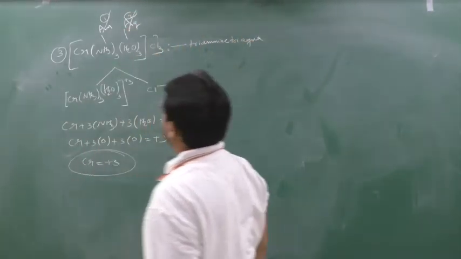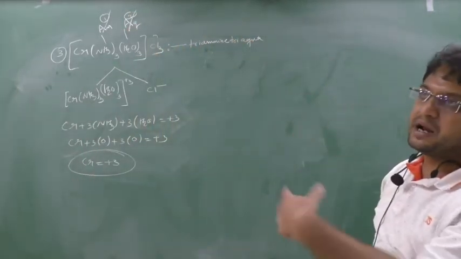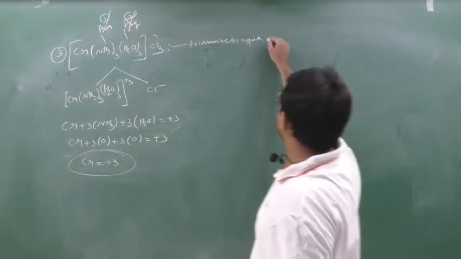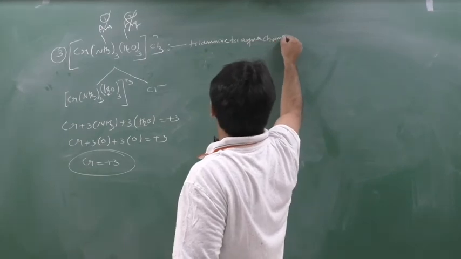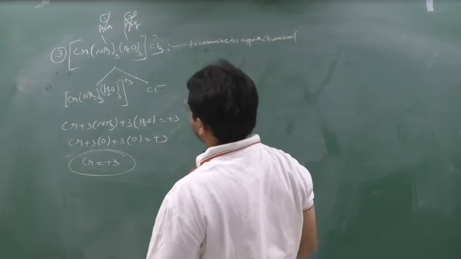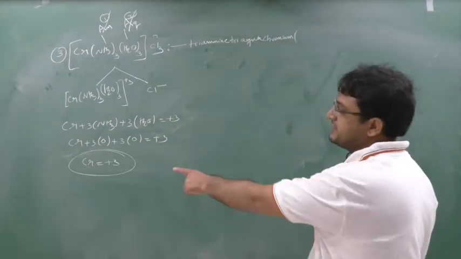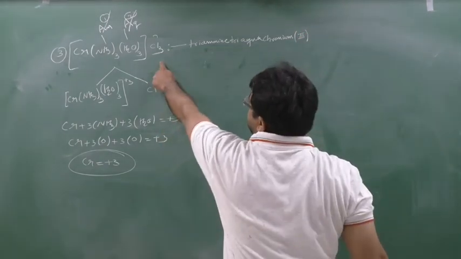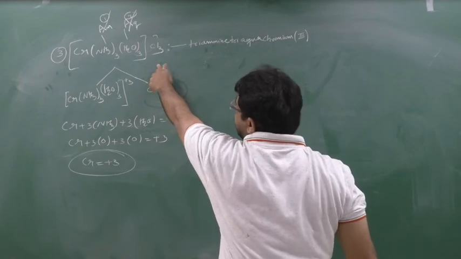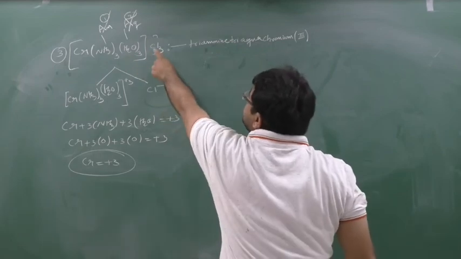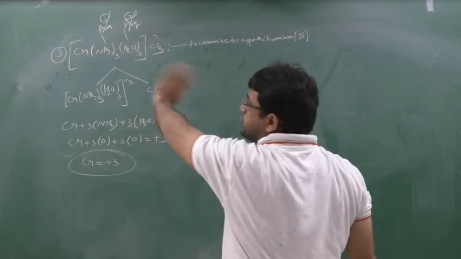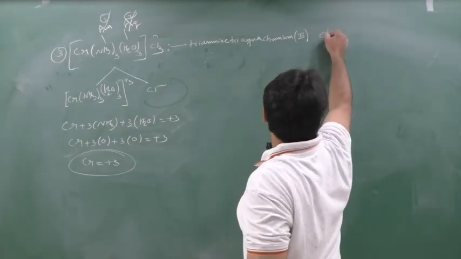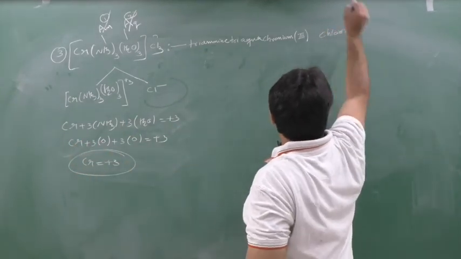Now we come to the metal. The metal is in the cationic complex, so the name should be given as it is. Chromium, followed by the valency in the bracket. Which is the valency in the bracket? 3. So here 3. And the remaining is Cl minus. Now this Cl is out of the complex, so it should not be given as chlorido. It should be given as chloride. Chloride. That's it. Clear?